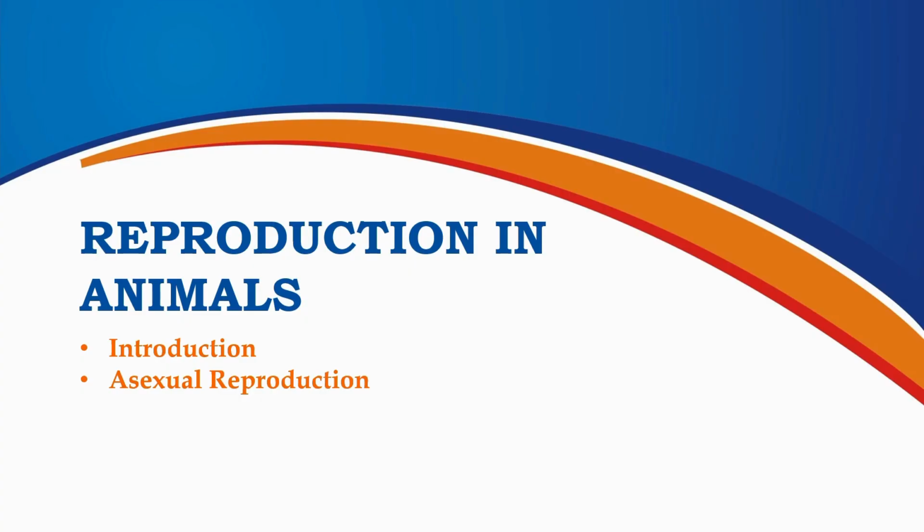Then, we will learn about asexual reproduction, a method in which a single parent is involved and the offspring produced are identical to the parent. We will look at examples from simple organisms like Hydra and amoeba to understand how this process works. Let's get started and discover the amazing ways in which animals reproduce.